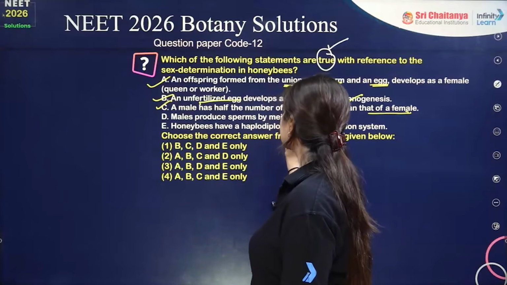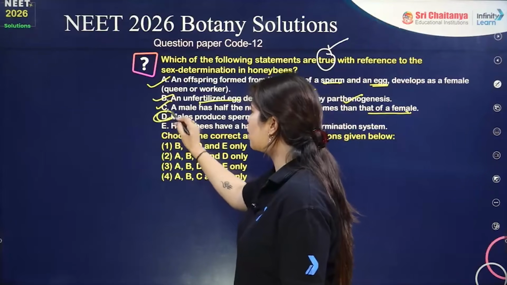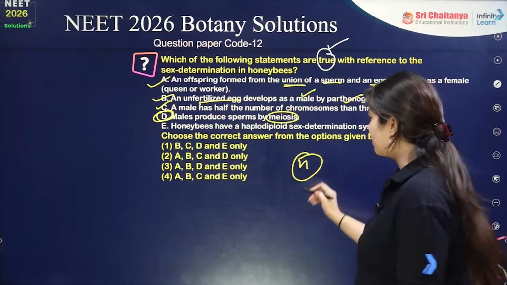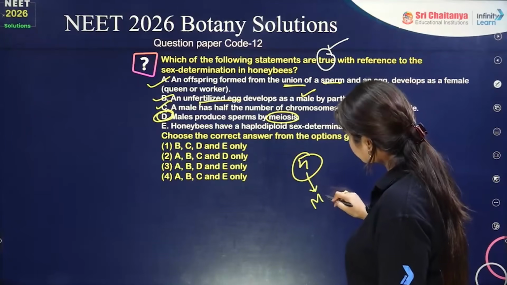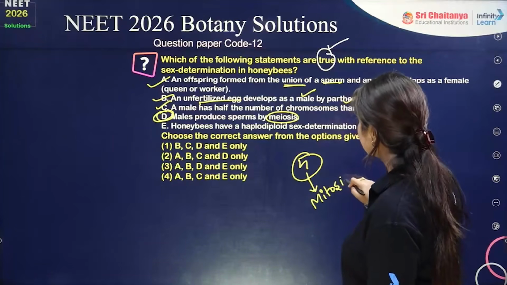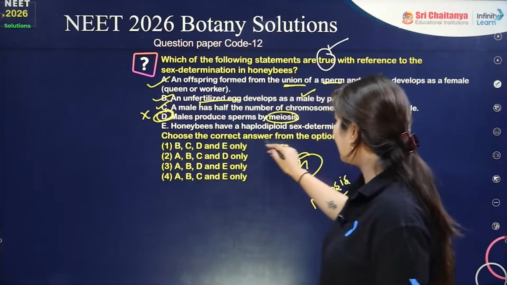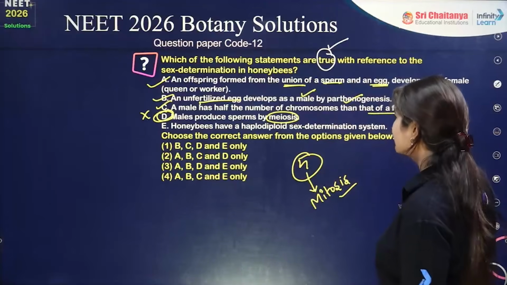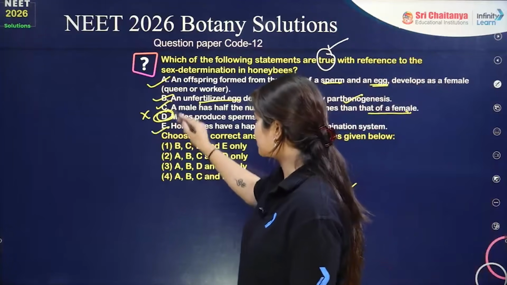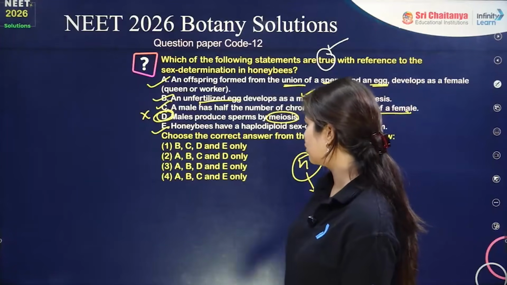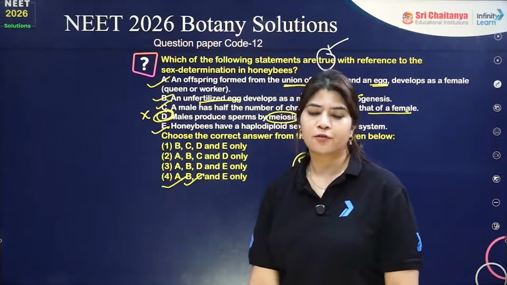Male produces sperms by meiosis. So the male has n number of chromosomes. In the n, meiosis can never ever happen. It is going to produce male gametes through mitosis, not through meiosis. It is an incorrect statement. Honeybee have a haplodiploid sex determination system. Yes, that is perfectly correct. So A, B, C and E are correct. D is not correct. Answer has to be option number 4.